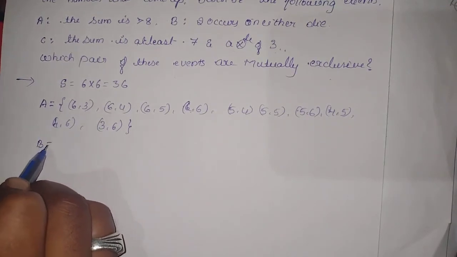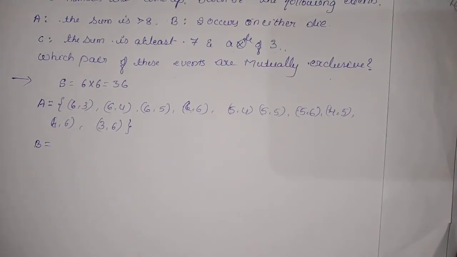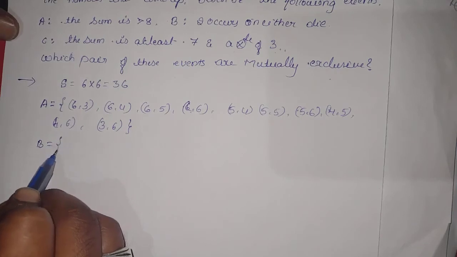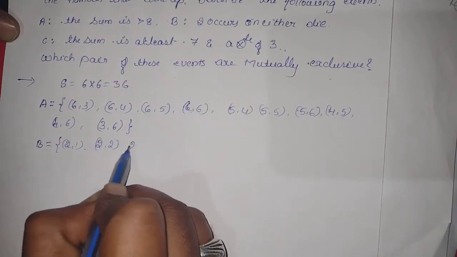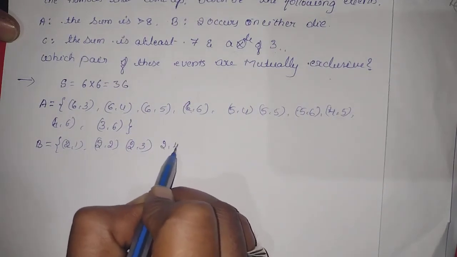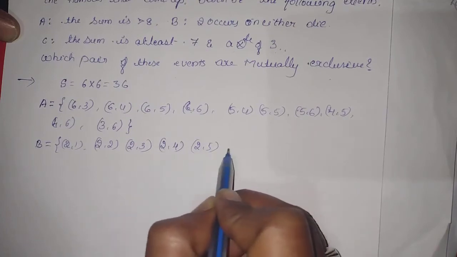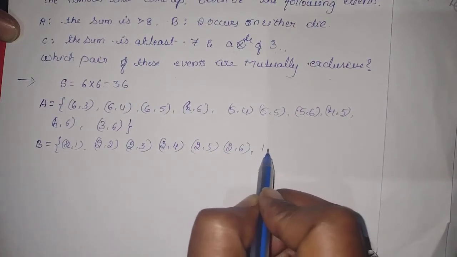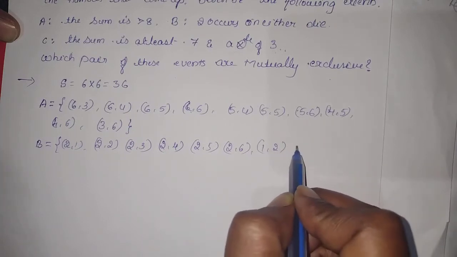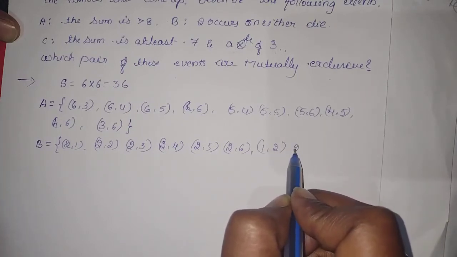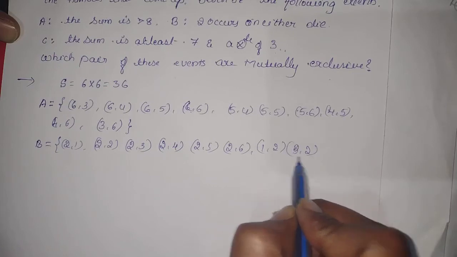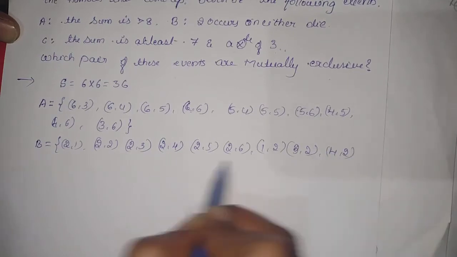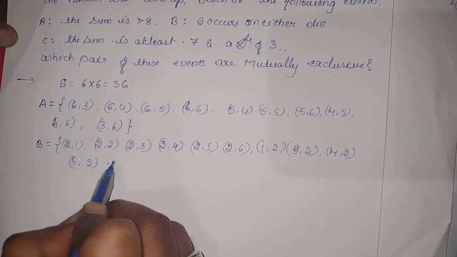Next B stands for 2 occurs on either die. Only 2 occurs on the die. The number 2 must compulsorily be on a die. Write that kind of event: 2 comma 1, 2 comma 2, 2 comma 3, 2 comma 4, 2 comma 5, 2 comma 6, 1 comma 2, 3 comma 2, 4 comma 2, 5 comma 2, 6 comma 2. 2 comma 2 is already there.